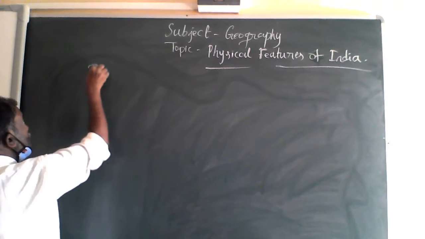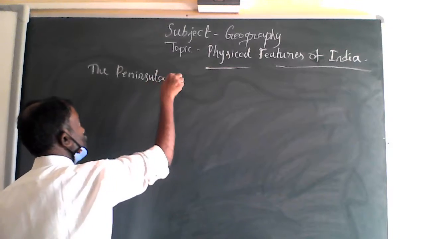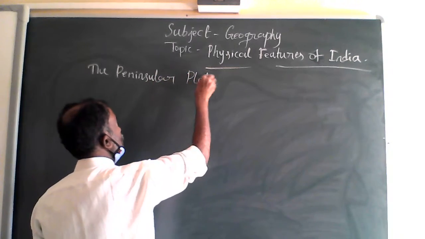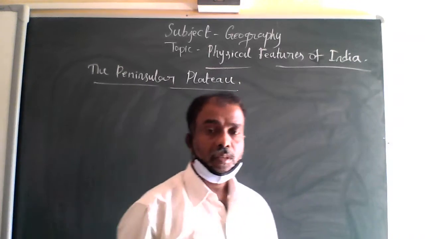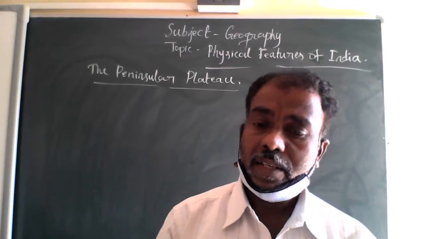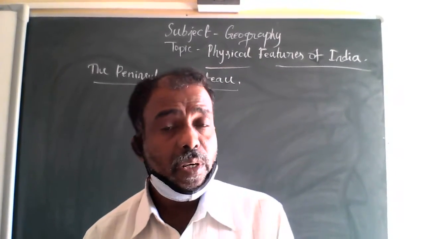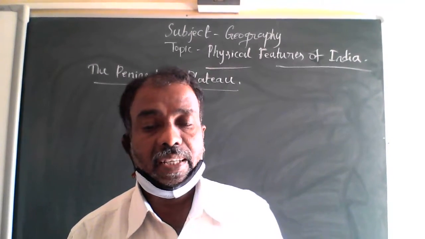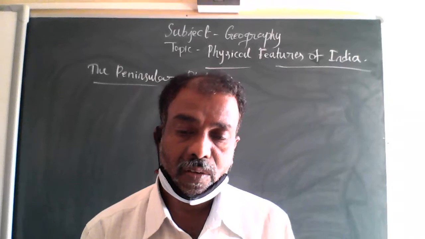In the previous class we started to discuss the peninsular plateau. It is a tableland composed of old crystalline, igneous and metamorphic rocks.